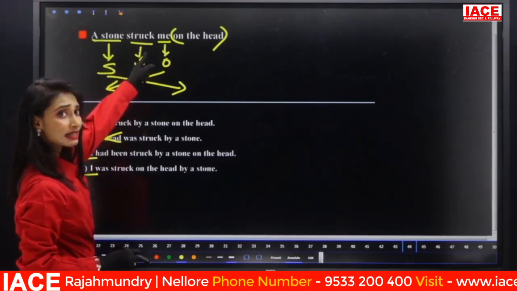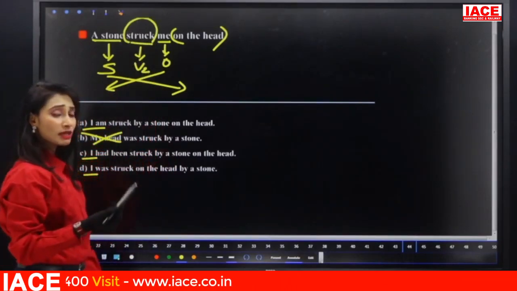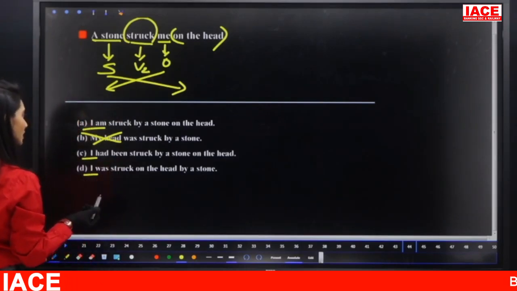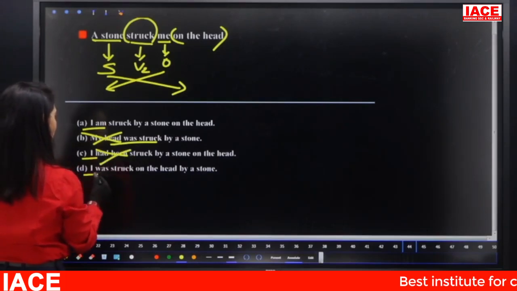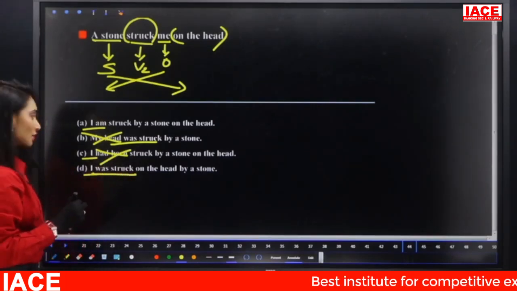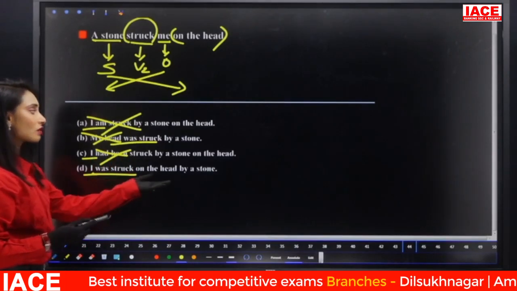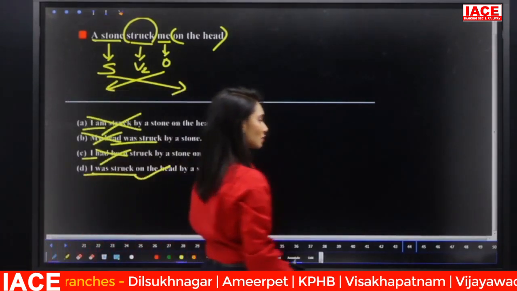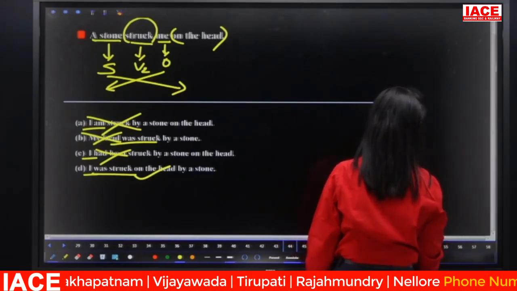And what is the tense of the sentence? Struck. That means V2. V2 means what do we require? The be forms was or were. Here was is there. So the answer should be: I was struck on the head by a stone. See, very easily you can identify, guys. So it is not a tough task. We will be discussing in detail in our coming session.